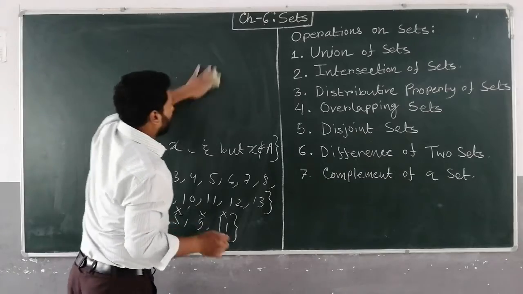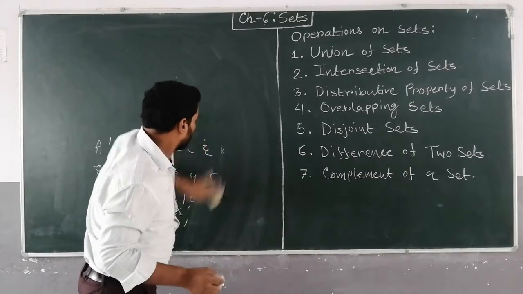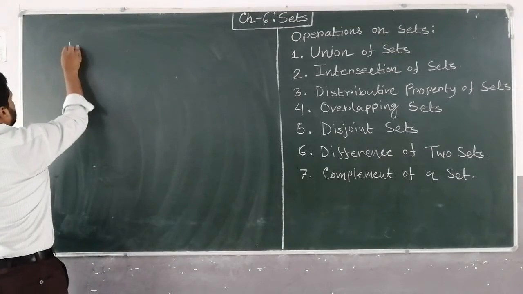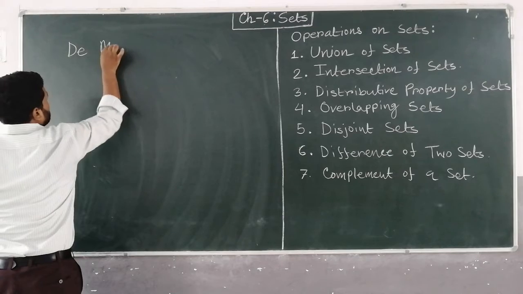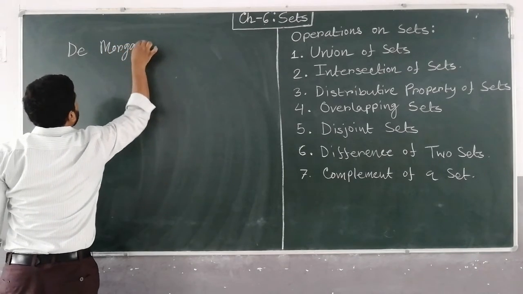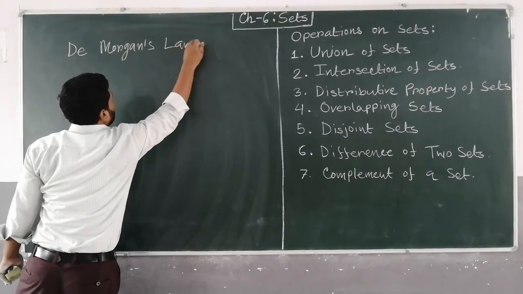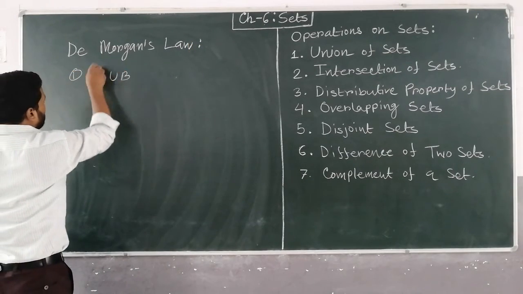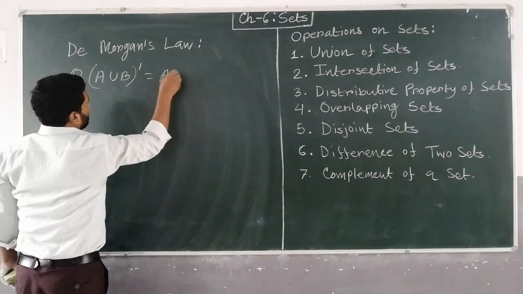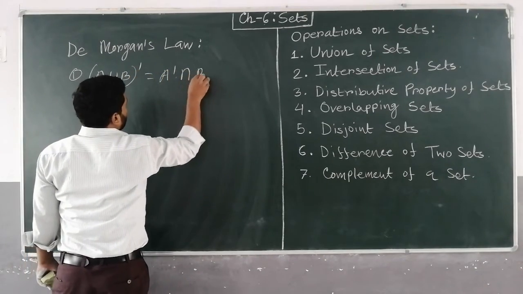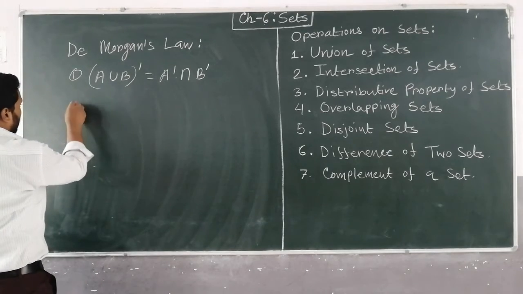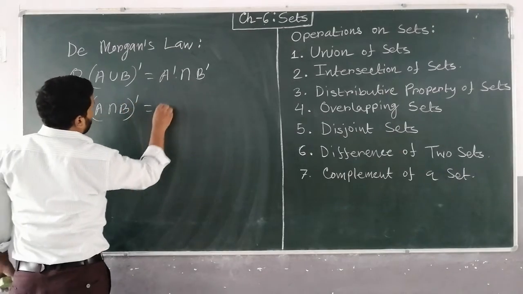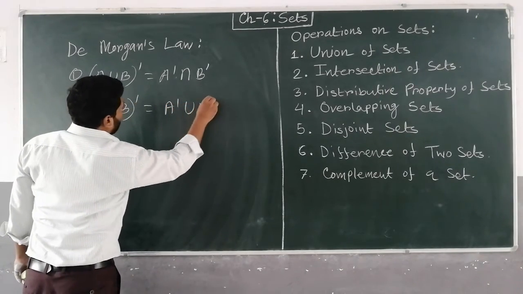Now next, one law that you have to learn is De Morgan's law. Two laws are there. One: A union B, whole complement, equals A complement intersection B complement. Second: A intersection B, whole complement, equals A complement union B complement.